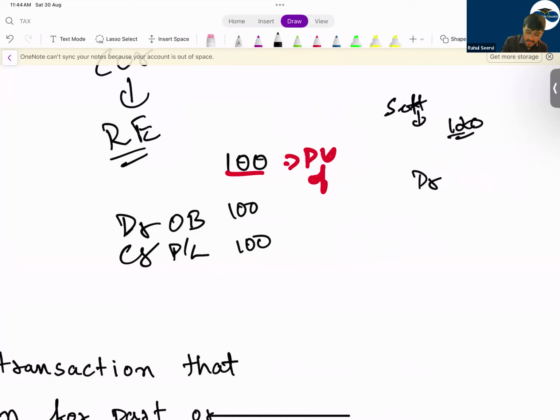In that case, what will happen? The obligation will reduce by 100. Then what will happen? The company will show plan asset 120, and what will be the other thing? In P&L, it will be a loss of 20. This loss is known as what? Gain or loss on settlement. This is a loss now. Loss on settlement. That means we are paying more amount here.